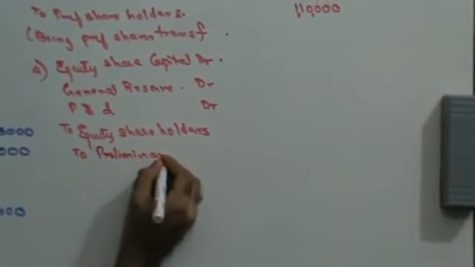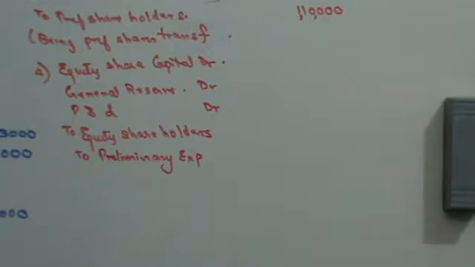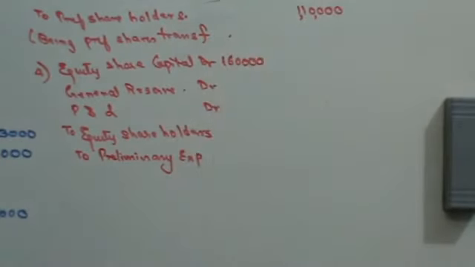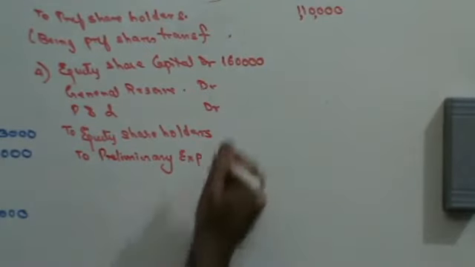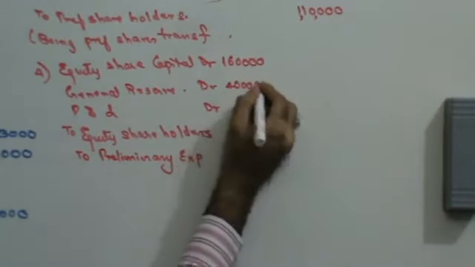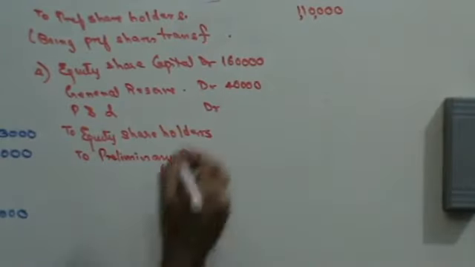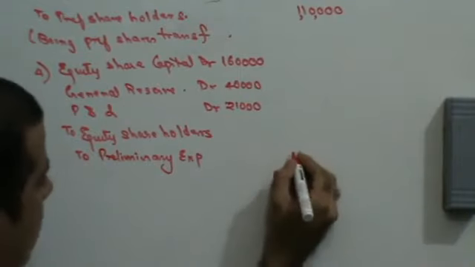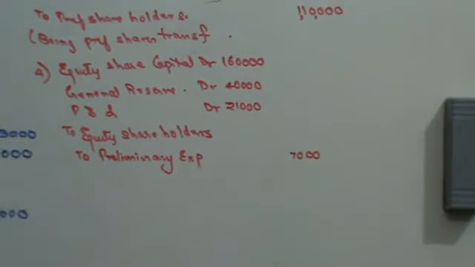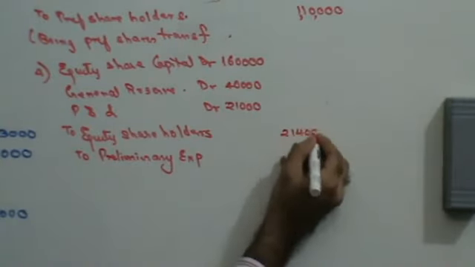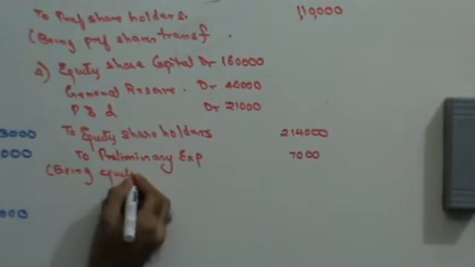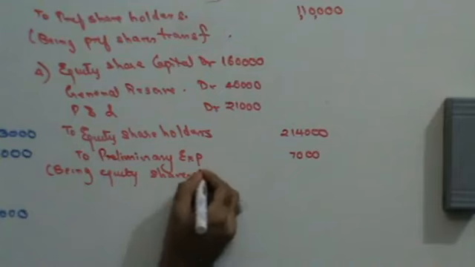Equity share capital is given to you as 1,60,000. General reserve is given to you as 40,000. P&L is given to you as 21,000. Preliminary expenses are given to you as 7,000. So this is 2,14,000, being equity shares transferred.